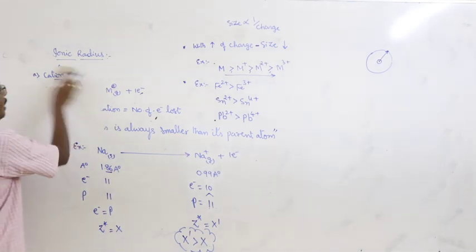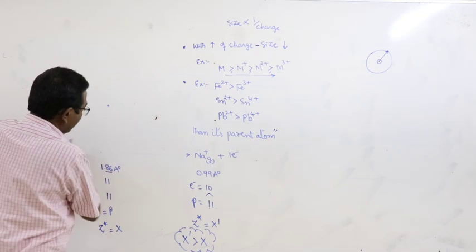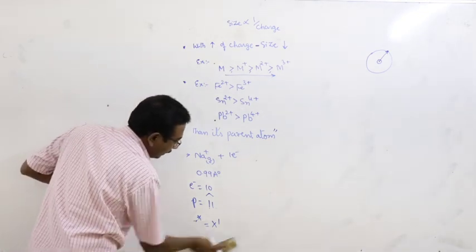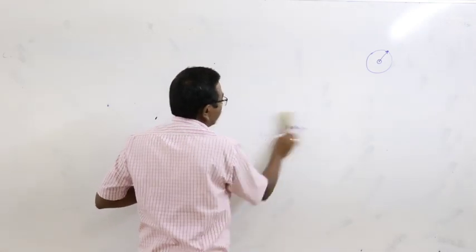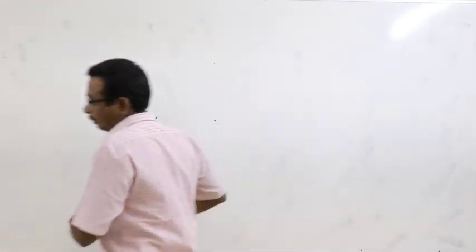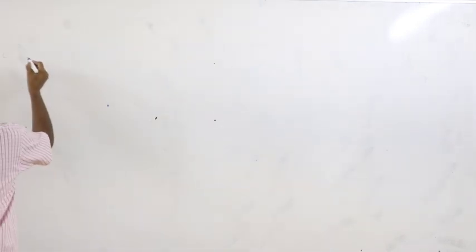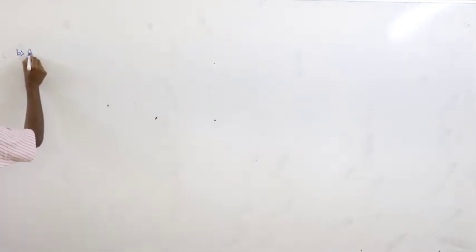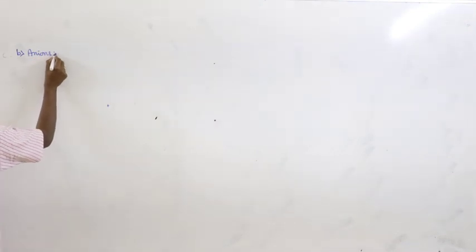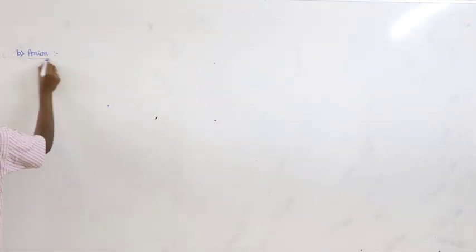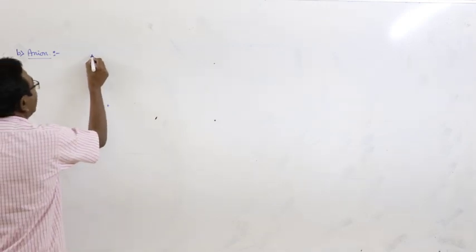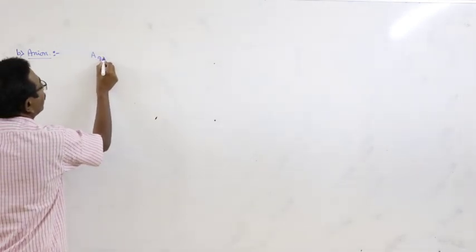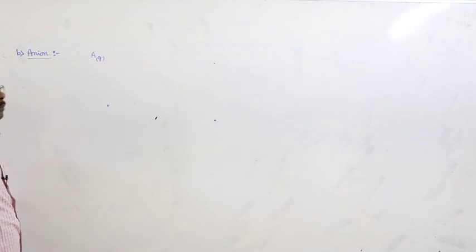Next, what about the variation of the ionic radius in anions? Second one, anion. How are anions formed? Anions are formed by the gaining of electrons by the neutral atom. For example, let us consider a neutral gaseous atom.